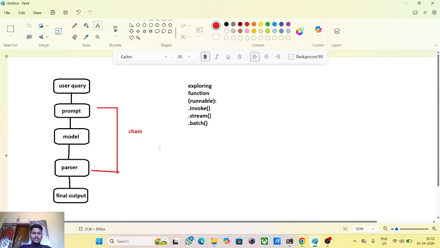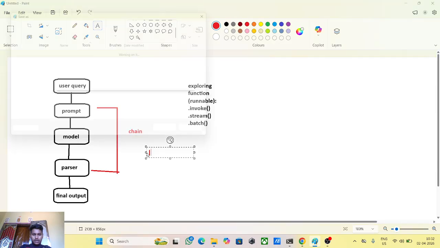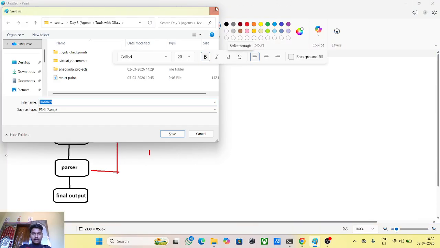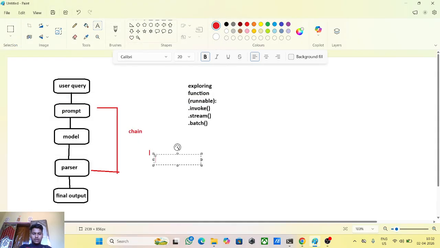We connected them by this operator. Take a moment, don't worry, we are not going to make this video very long. We are understanding our concept very clearly. We are connecting our chain by this part only.